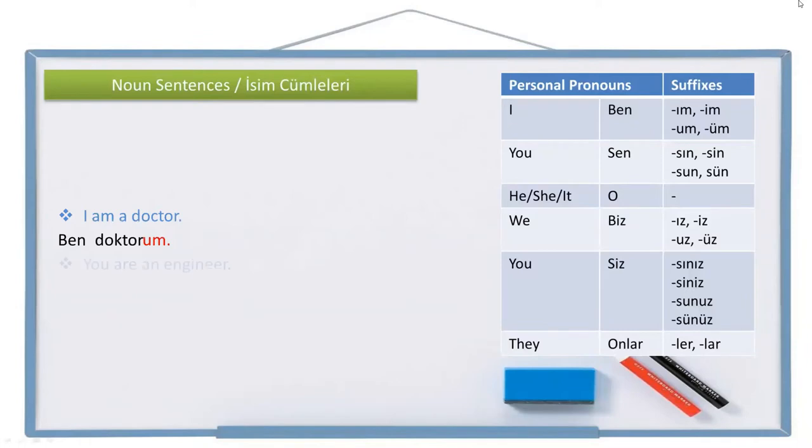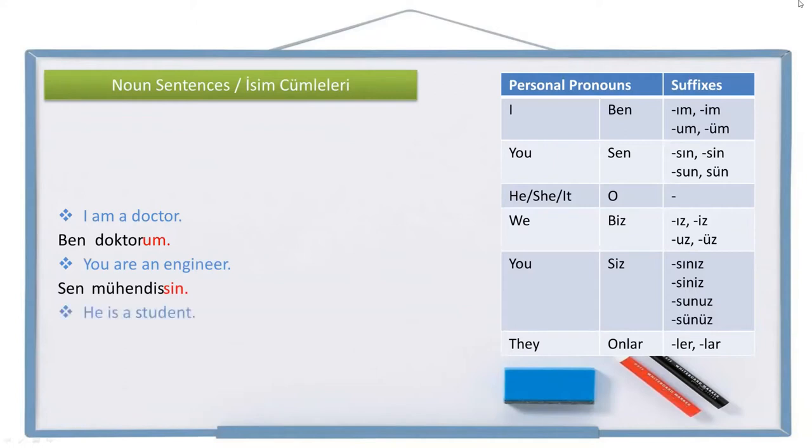Let's write another one. You are an engineer. Let's write it. You, sen, engineer, mühendis, which is coming from Arabic to Turkish language. And we need to add the personal pronoun suffix to the end, sin. You are an engineer, sen mühendissin.